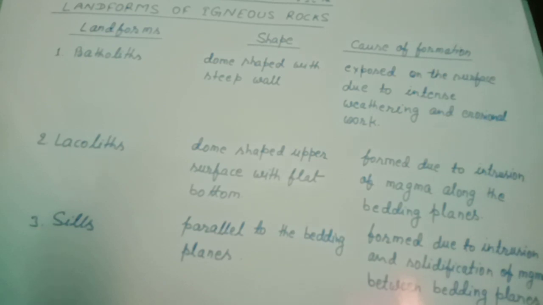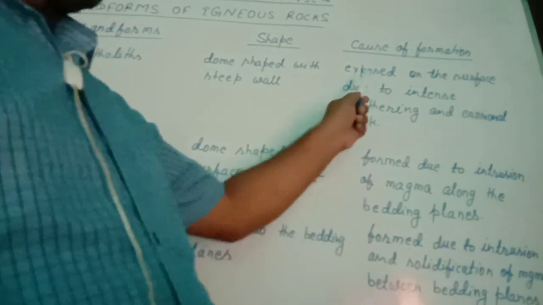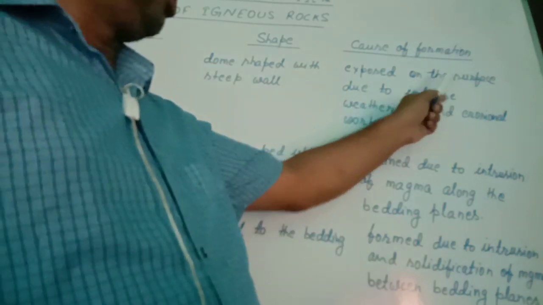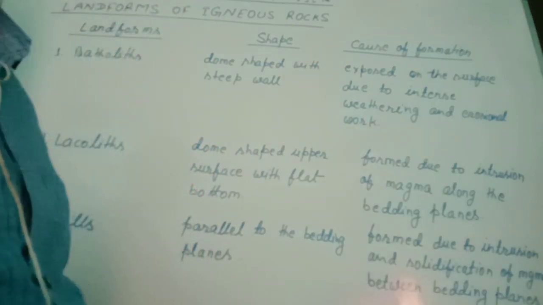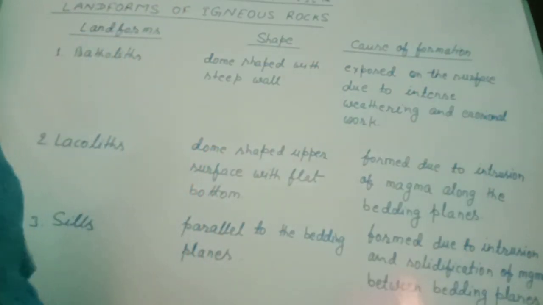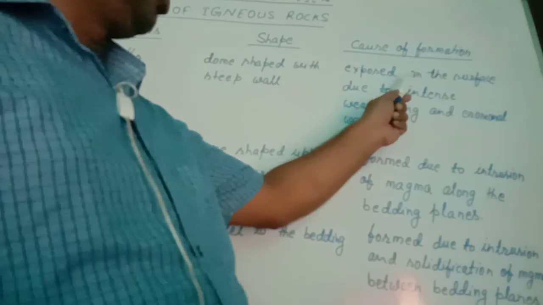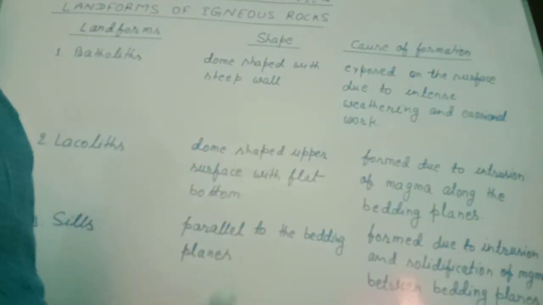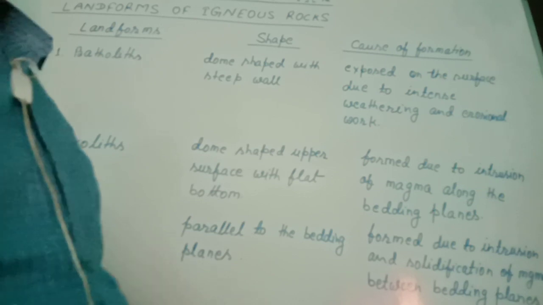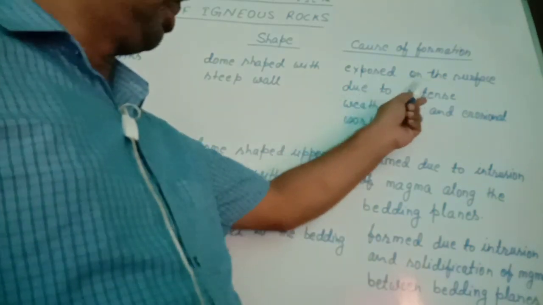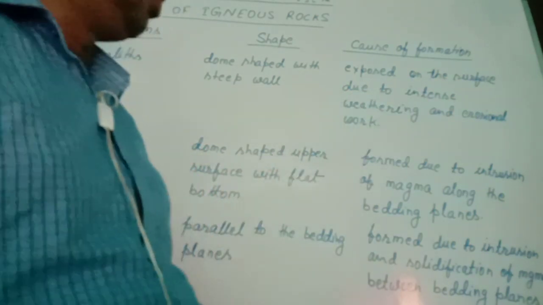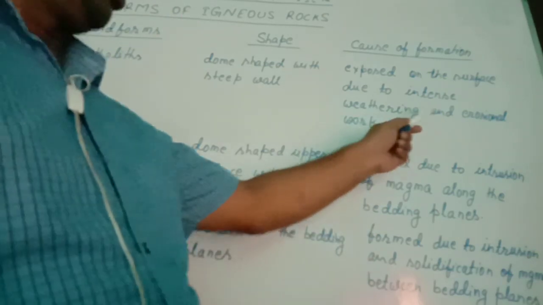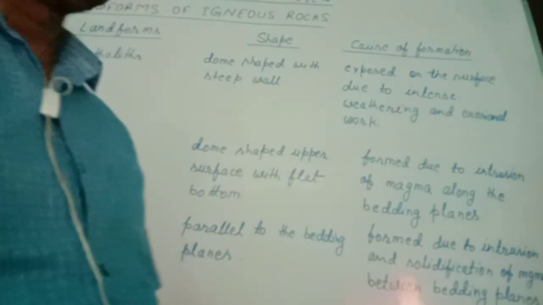And the cause of formation is that it is exposed on the earth's surface. The meaning is clear from this much: it was solidified under the ground inside the earth's surface, but it is exposed on the earth's surface due to intense weathering and erosional work.